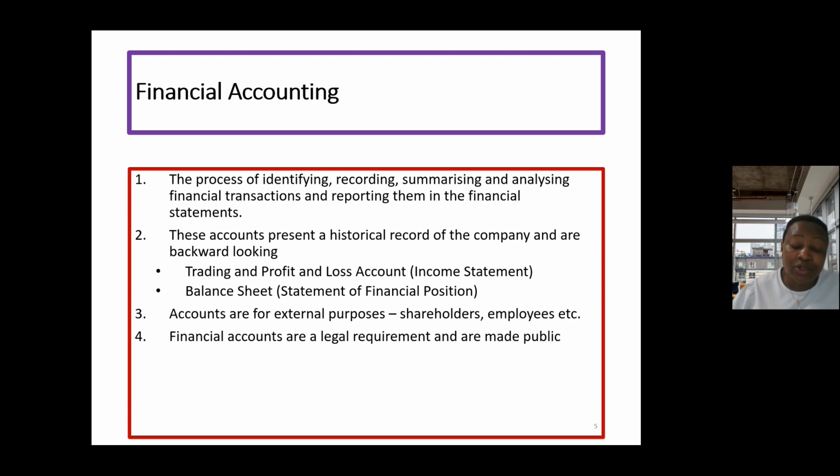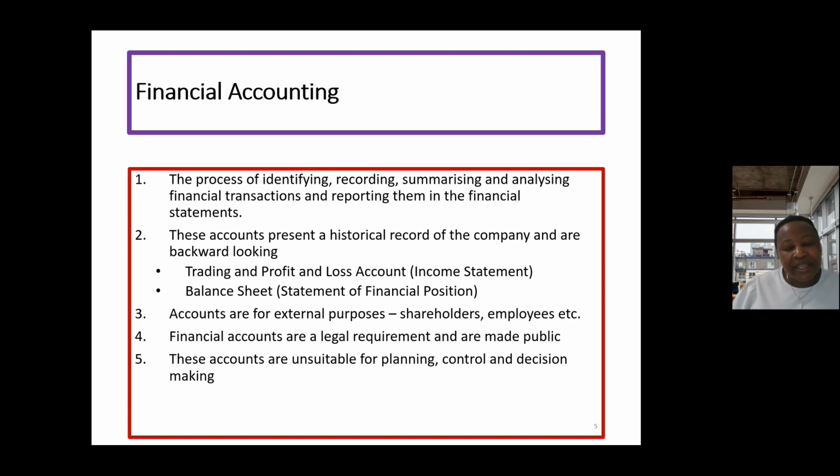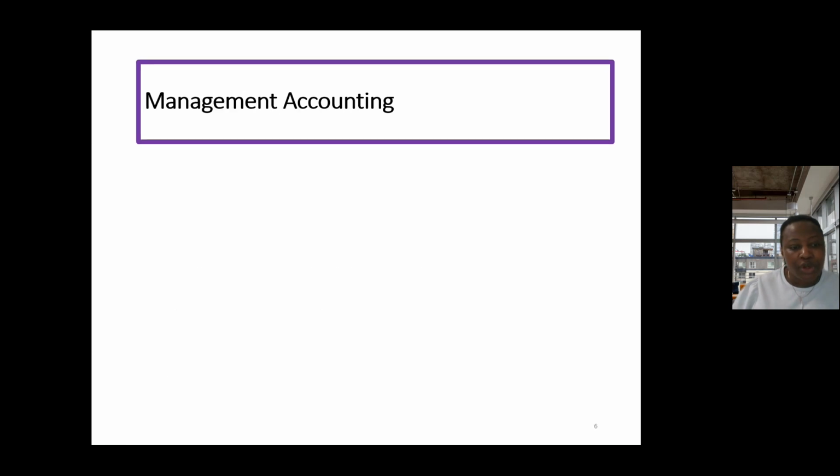Also, financial accounting is a legal requirement of the business. So it is required of us legally to present the statements to the public, unlike what we'll see with management accounting. Also, because financial accounting looks backward, it looks at what has already happened. We can't change what has already happened, right? So we hardly can use our financial accounting for planning or for control, for decision making, because it looks at the past. It's not something that we can change. It's done already. So those are the key characteristics of financial accounting. It looks at the past. You can't use it for planning, decision making, or control. We prepare this for external users, for external purposes.